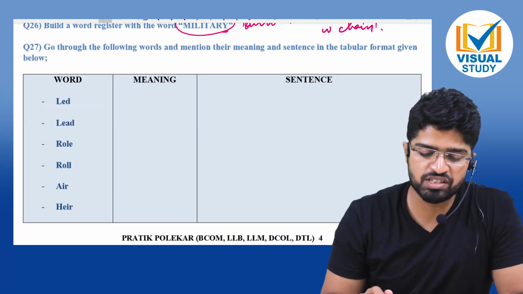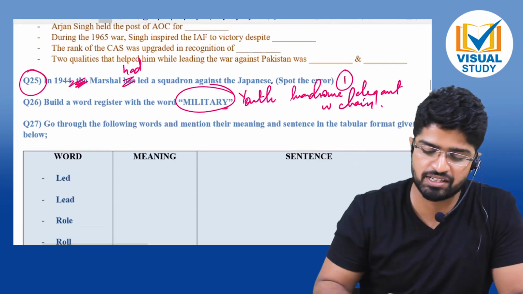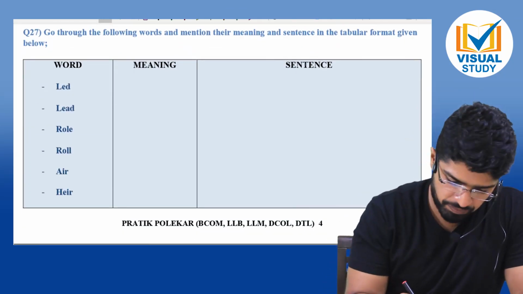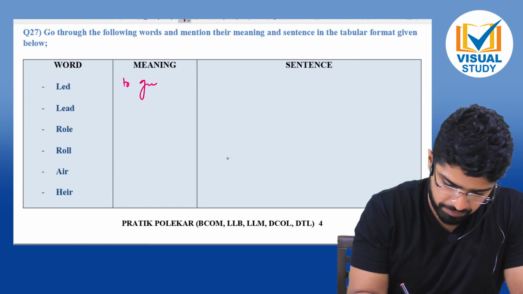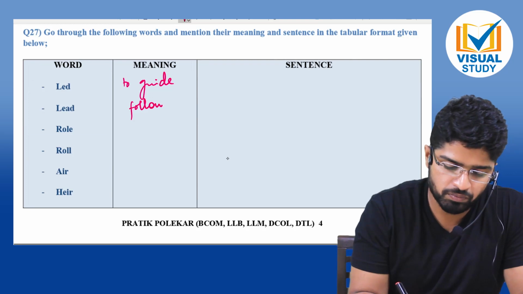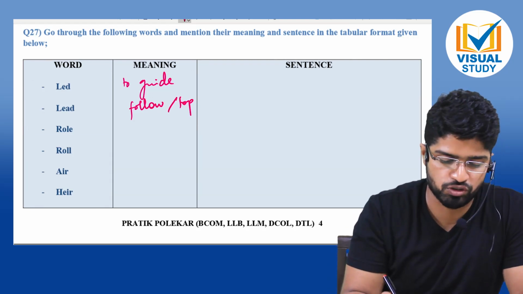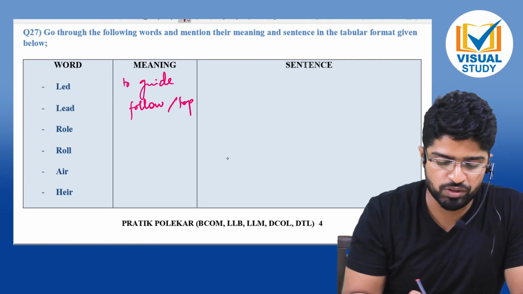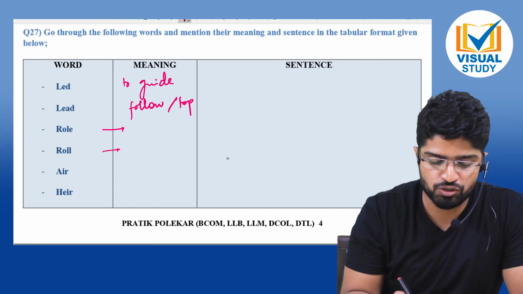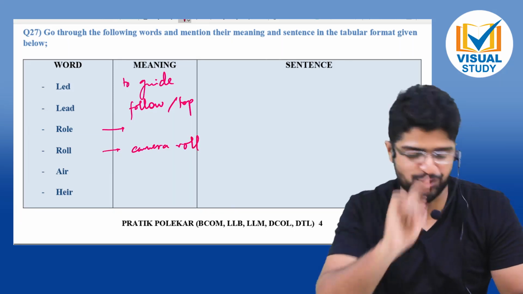Go through the following words and mention their meaning and sentence in tabular format given below. Led, meaning to guide. Lead is to follow, or to be at the topmost rank. Role and role. One's role is what acting you are doing or what role you are playing. And this role is like what we say in technical terms: camera, roll, and action.